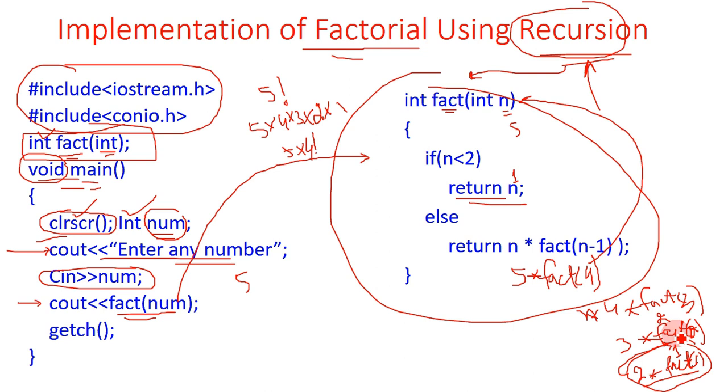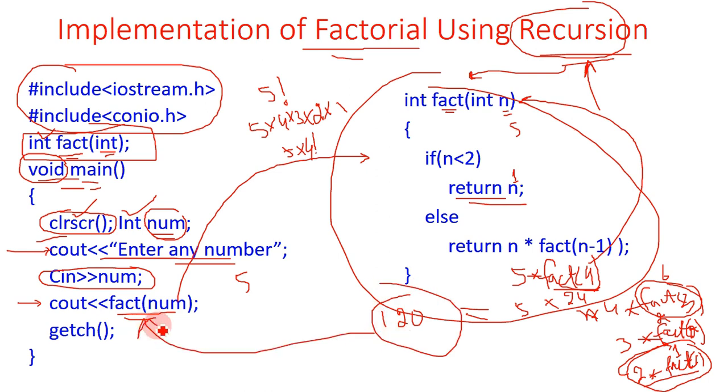3 multiplied by fact of 2 is equal to 6, so 6 will be returned to the fact of 3 function. Then 6 multiplied by 4 is equal to 24, and this will be returned to the function fact of 4. So fact of 4 will return the value 24, and this will be multiplied with the value 5. So at the end 120 will be returned from the called function to this cout statement.